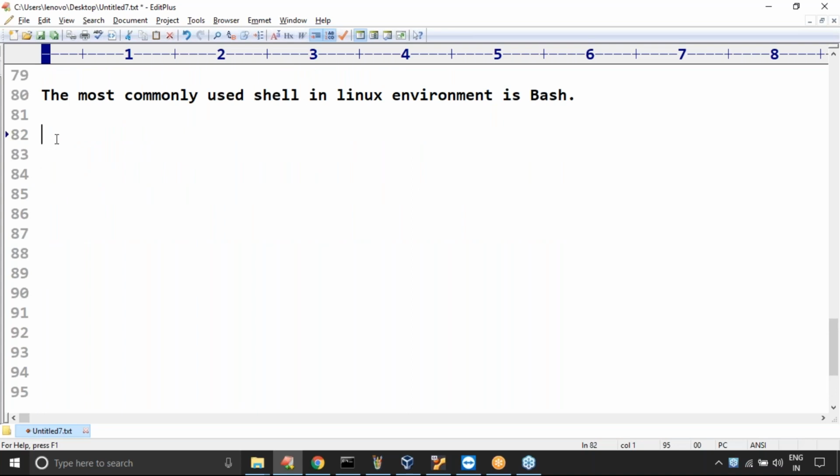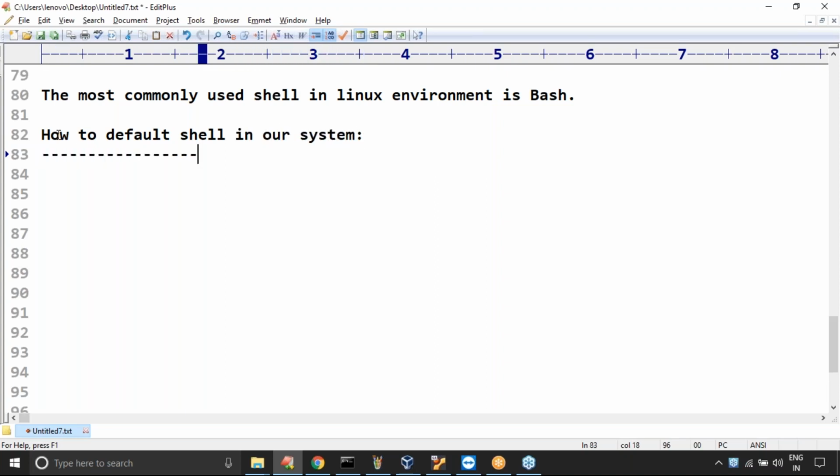Now you may have n number of questions in your mind. How do I check the default shell? How do I switch from one shell to another? How can I check what various shells are available in my system? Slowly, one by one, these things are going to be covered. How to check the default shell in our system?